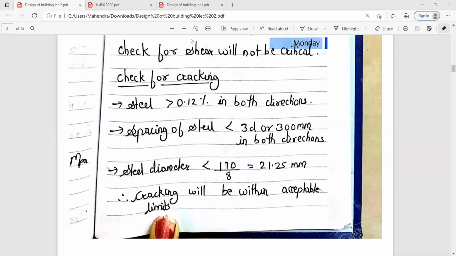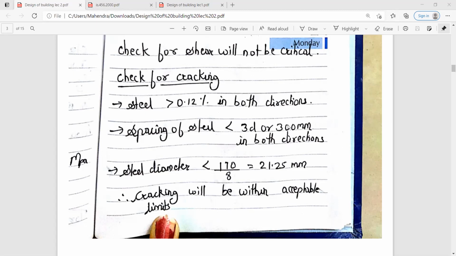Omkar, Vinay. Yes, all of you had completed up till here.